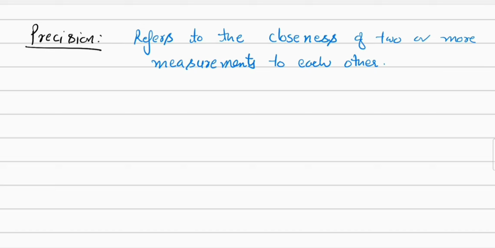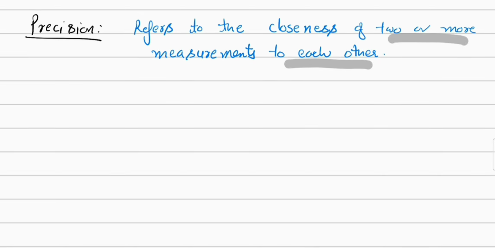Precision refers to the closeness of two or more measurements to each other. In this case I will repeat my experiment a number of times, so I'll get multiple measured values. If the measured values are close to each other, then the measurement has the precision factor. Let me take the previous example where the true value is 10 kg.